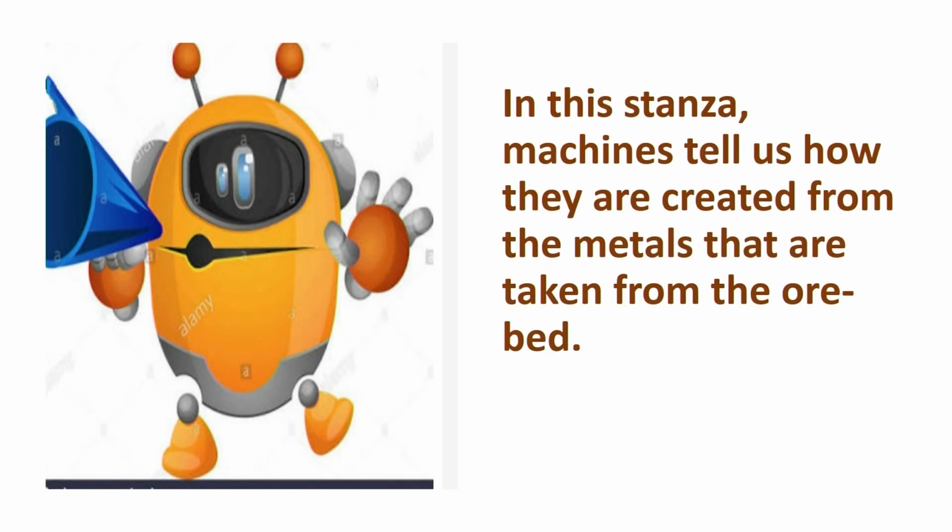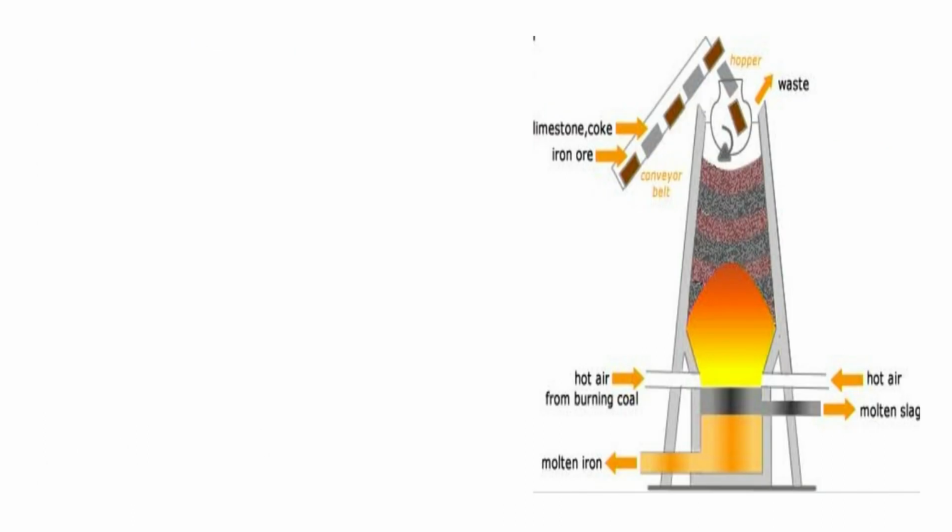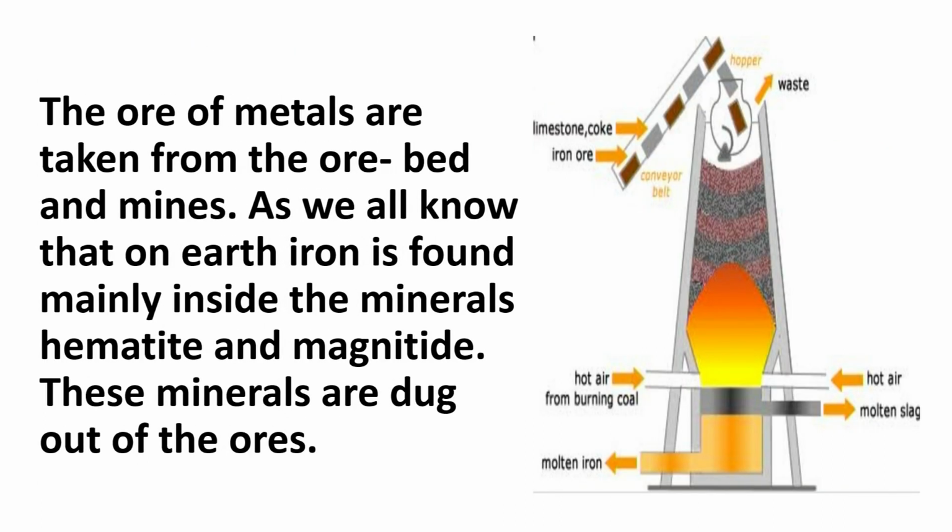The machine is telling us in this stanza how they are created from the metals that are taken from the ore bed. Very interesting. They are telling us the ore of metals is taken from the ore bed and mines. As we all know, on earth iron is found mainly inside the minerals hematite and magnetite. These minerals are dug out of the ores and then extracted.